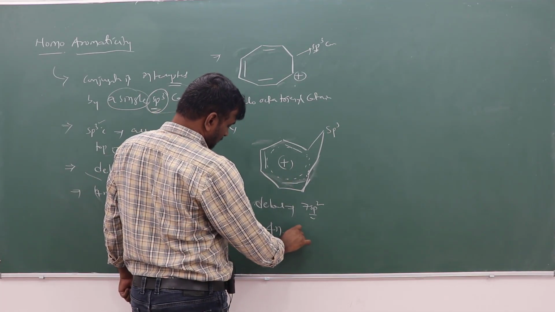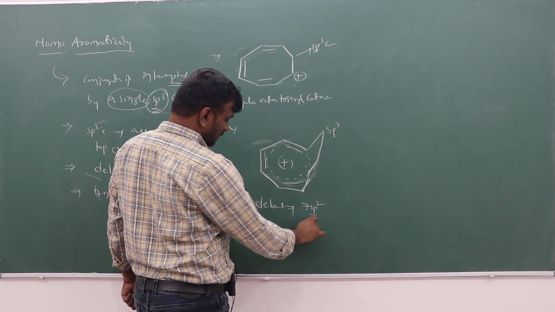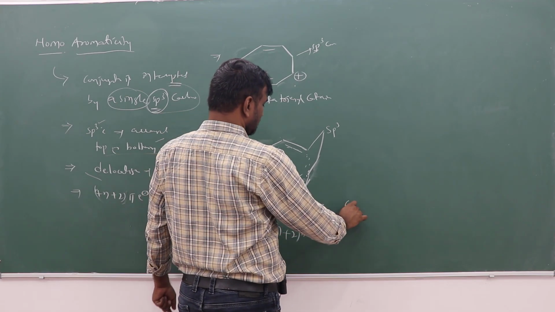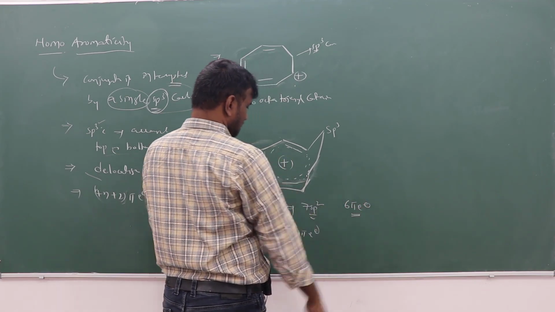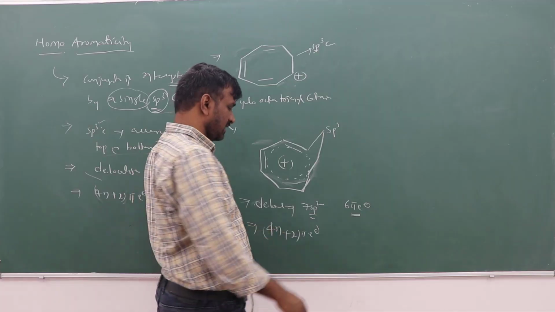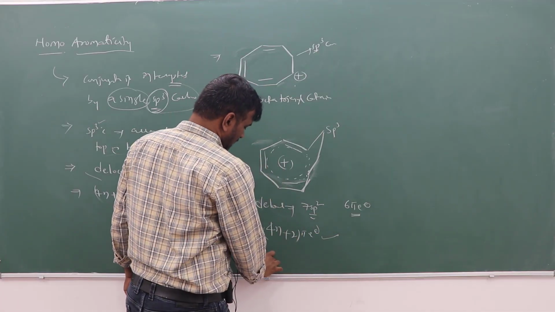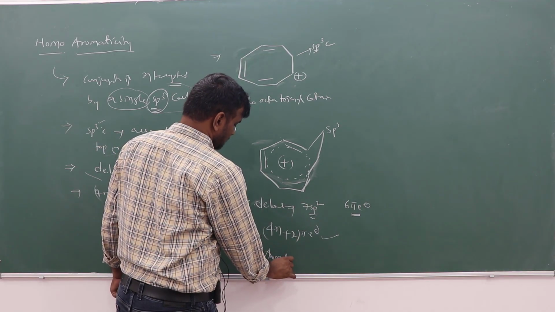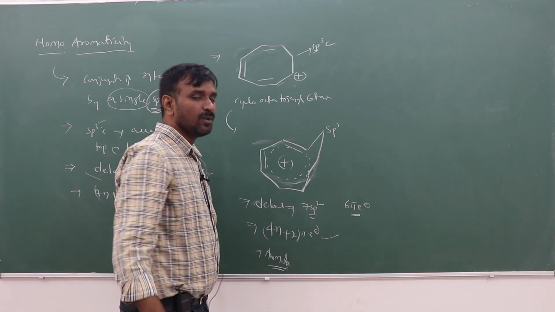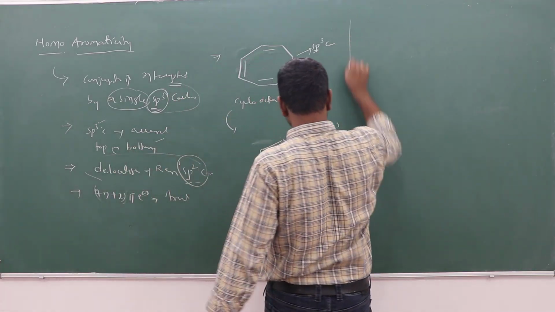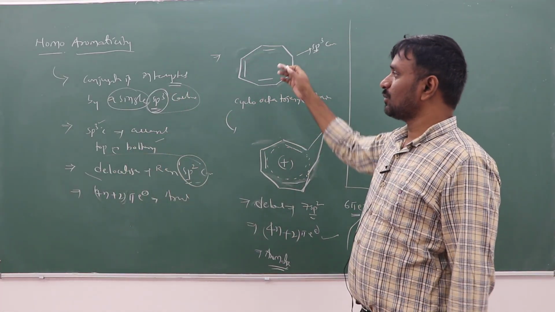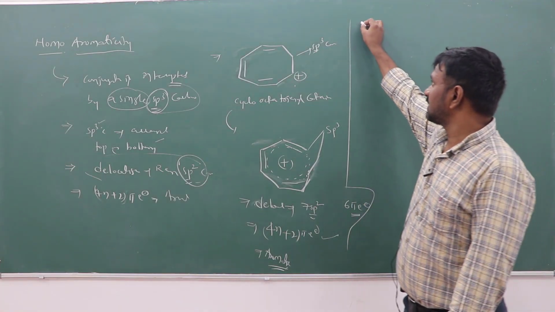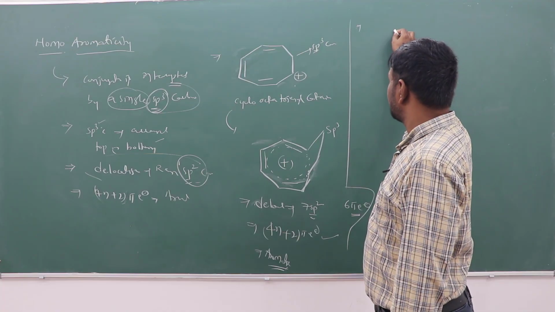Check whether the 4n plus 2 pi electron rule is followed. If n is 1, then 6 pi electrons are there: 3 pi bonds, so the 4n plus 2 rule, the Huckel rule, is followed. Then it is aromatic due to homoaromaticity. It is a homoaromatic compound. Right. Next, another example.